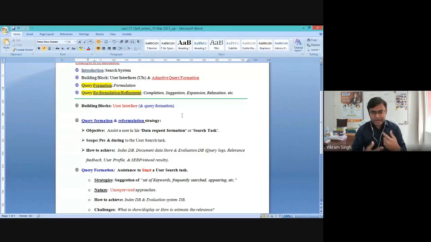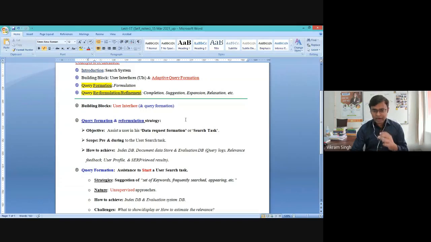So you can provide these mechanisms or strategies to help the user while he is writing a query or starting the search, as well as whenever he is exploring the results. So we could have two possible supports for the user, and actions like completion, suggestion, expansion, and relaxation are important aspects of a search system, right?